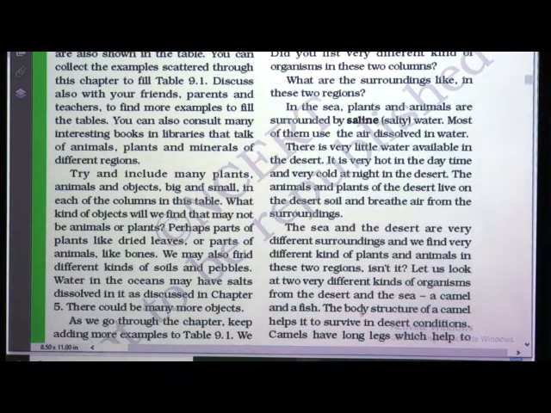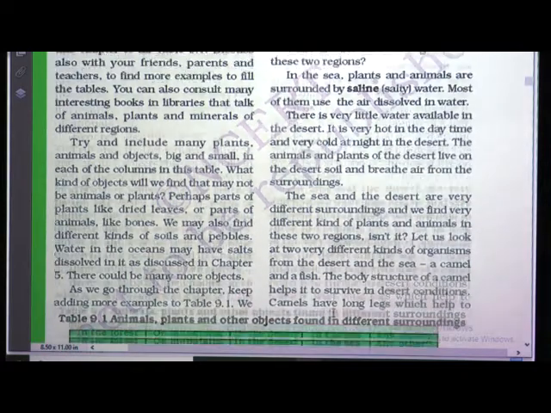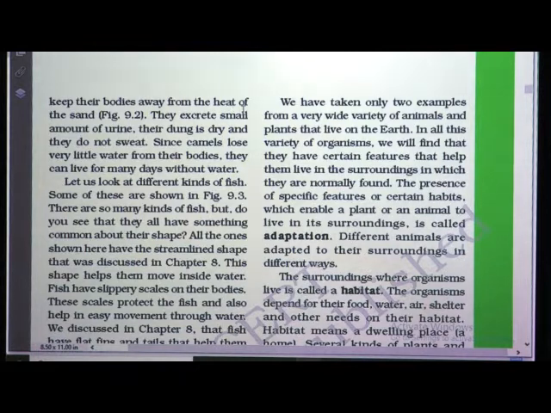Let us look at two very different kinds of organisms from the desert and the sea. A camel and a fish. From the desert we have taken a camel, and from the sea we have taken a fish. The body structure of a camel helps it to survive in desert conditions. Yeah, so we mostly observe this camel in deserts. Camels have long legs which help to keep their bodies away from the heat and the sand. They excrete small amount of urine. Their dung is dry and they do not sweat.